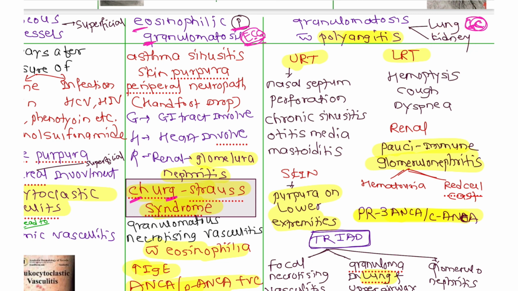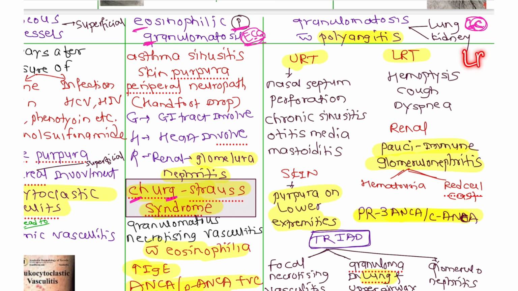Now in the lung we have symptoms of the upper respiratory tract and lower respiratory tract. In the upper respiratory tract we have nasal septal perforation, chronic sinusitis, otitis media, mastoiditis. In the lower respiratory tract we have hemoptysis, cough, dyspnea, like these symptoms.